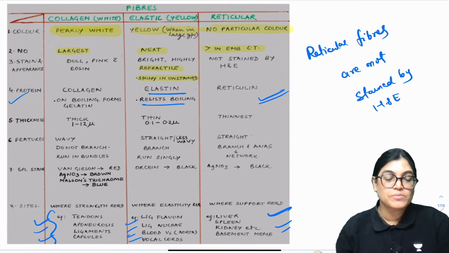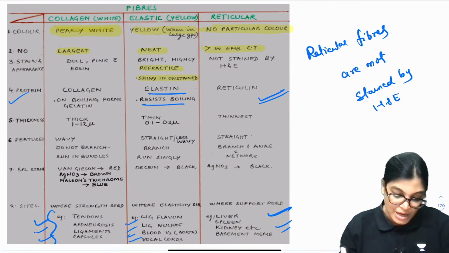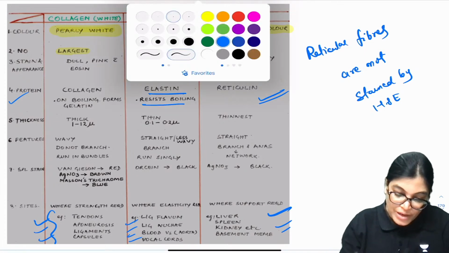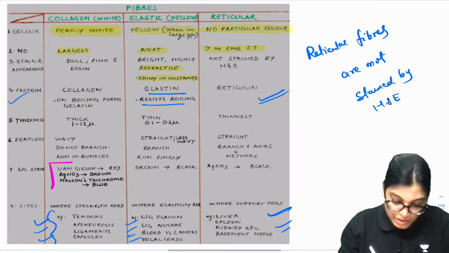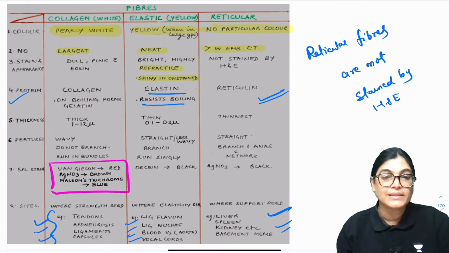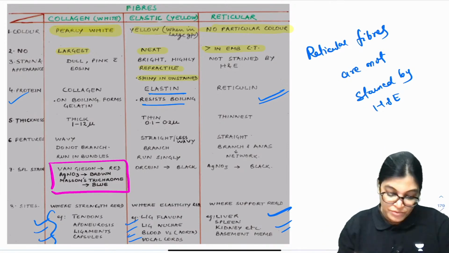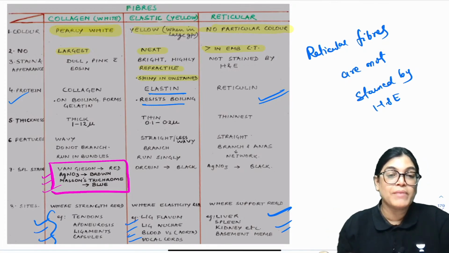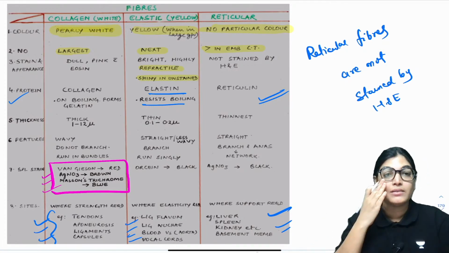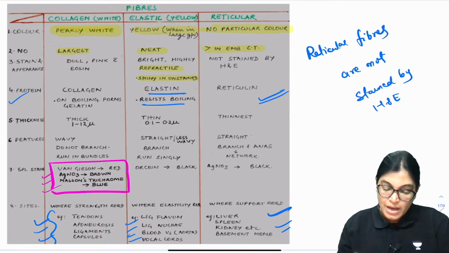Now let's talk about the special stains which can be utilized for staining these fibers. When we talk about the special stains used for collagen fibers, one is Van Gieson. When Van Gieson stain is used, the collagen fibers appear red. When silver nitrate is used, the collagen fibers appear brown. When Masson trichrome is used, the collagen fibers appear blue. So these are the special stains.